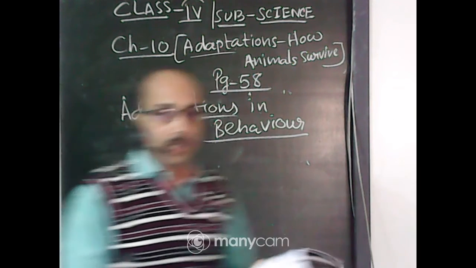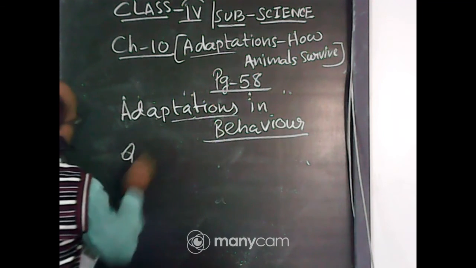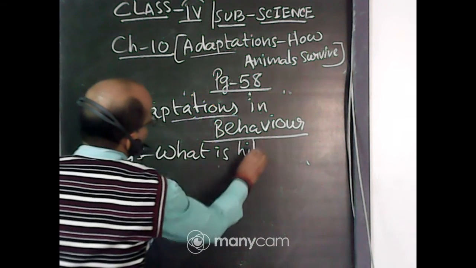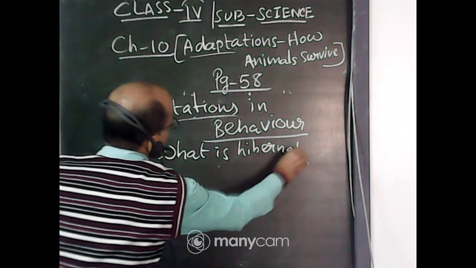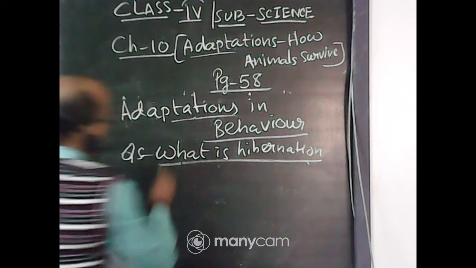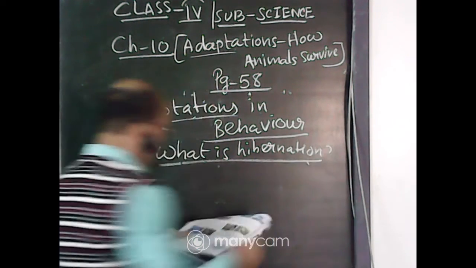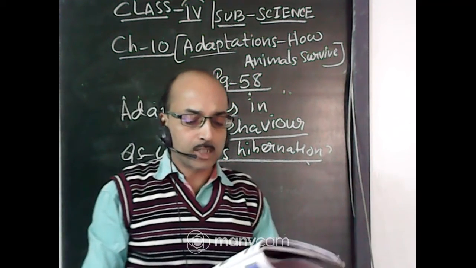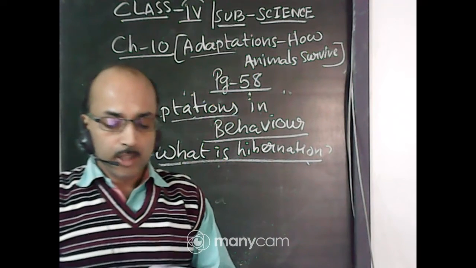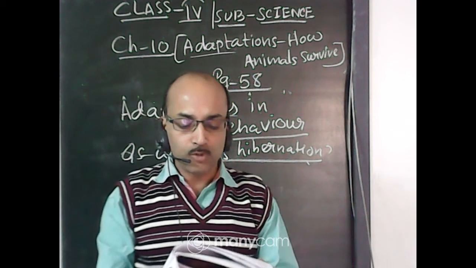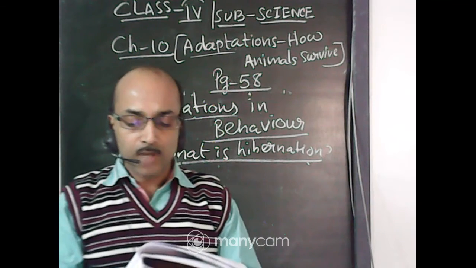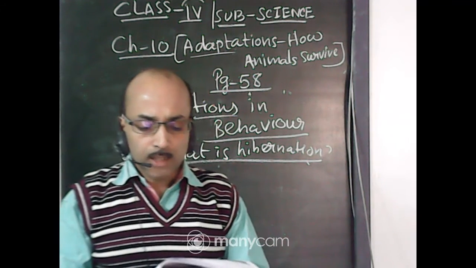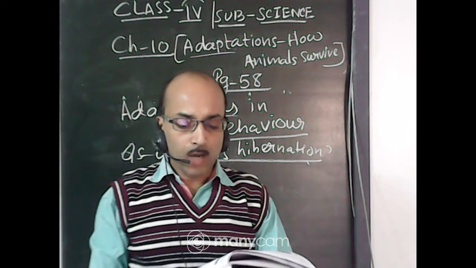So the question is, what is hibernation? The deep sleep of some animals like polar bear, lizard, and frogs during winter is called winter sleep or hibernation. During summer, they eat a lot of food. In winter, they become inactive and go into deep sleep. For example, this polar bear.